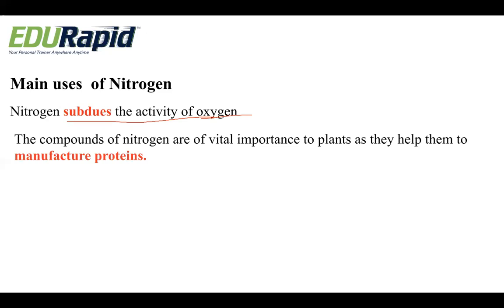The compounds of nitrogen are of vital importance to plants as they help them to manufacture proteins. Proteins are very important for all the organisms on this earth. We get these proteins with the help of nitrogen because proteins are made up of basically carbon, hydrogen, oxygen and nitrogen. So nitrogen is a very important component for the plants as well as all the organisms.